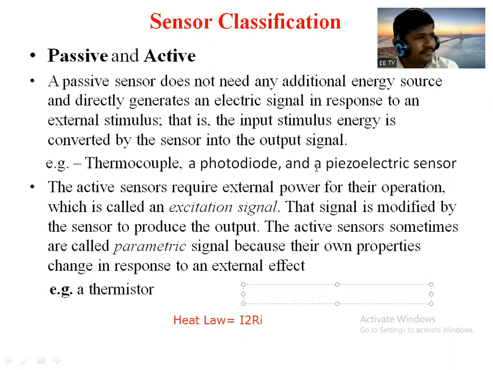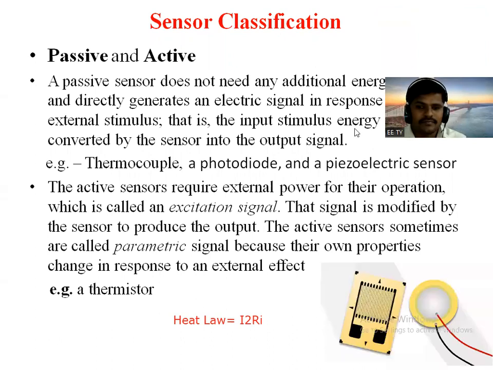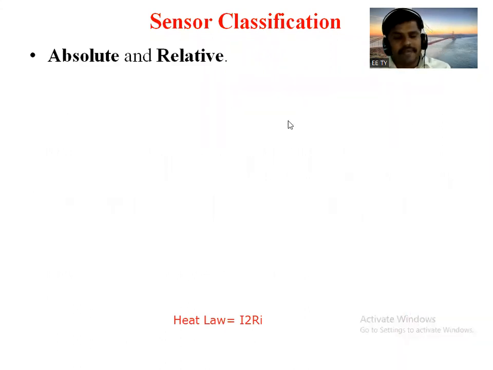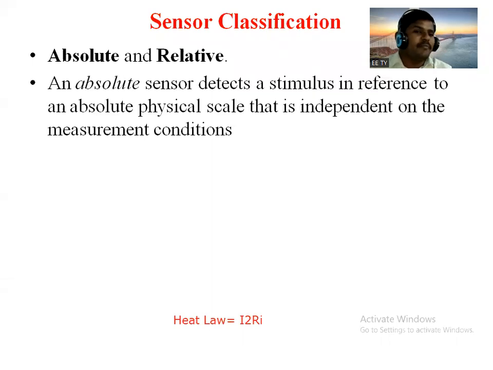Its property will change. If we are giving the excitation, the example is nothing but the thermistor. The thermistor is one example of an active sensor. Getting to active and passive sensors, these figures show the piezoelectric type of sensor and the thermocouple. So different types of sensors can be shown, active and passive. The second one is nothing but absolute and relative type of sensor.